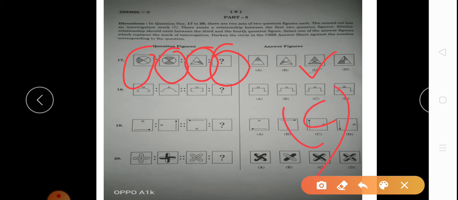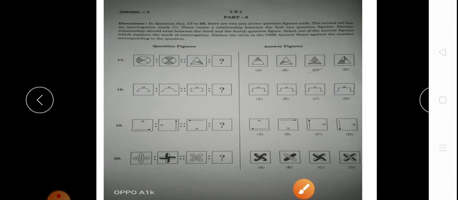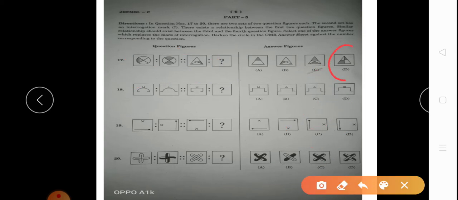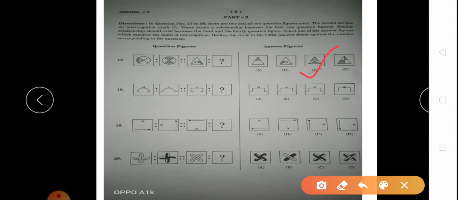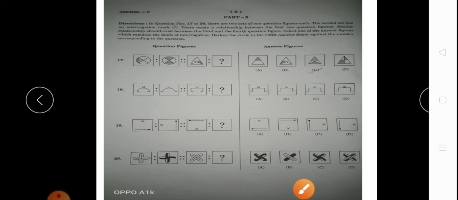I know many students will say option number D also has two shaded parts, but one thing does not change: the shapes. As you can see here, this is the shape, so it is the same shape.